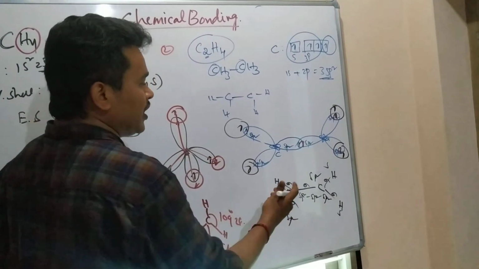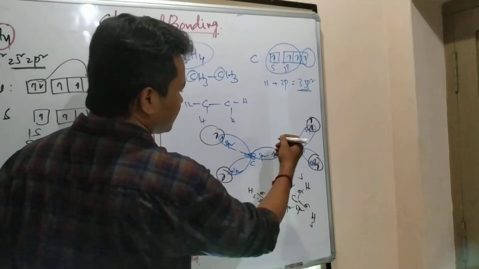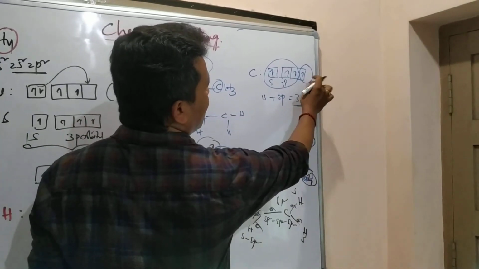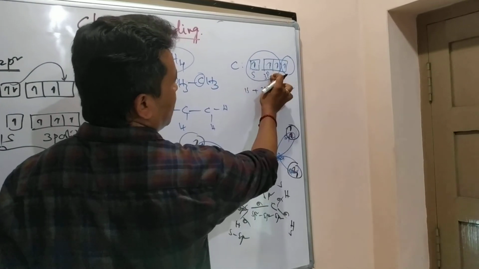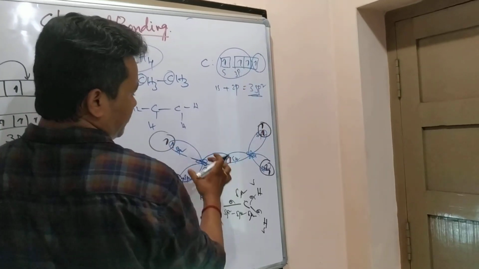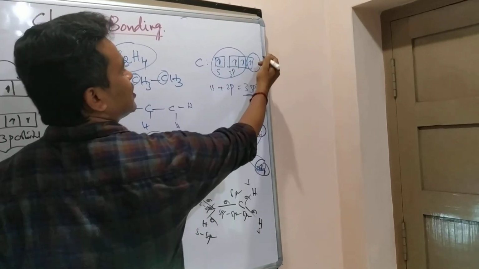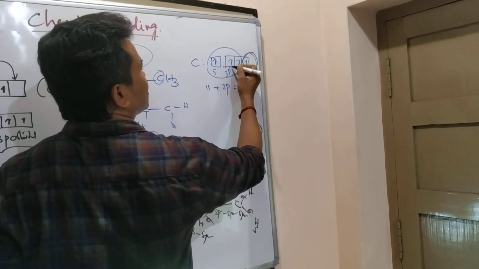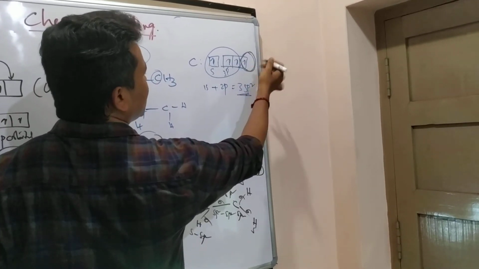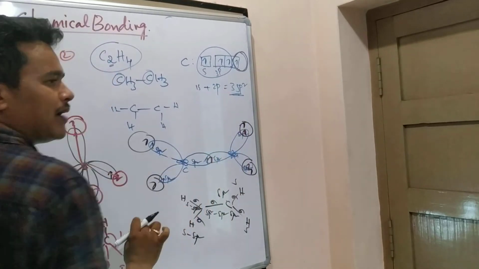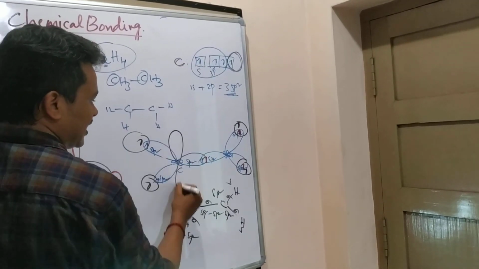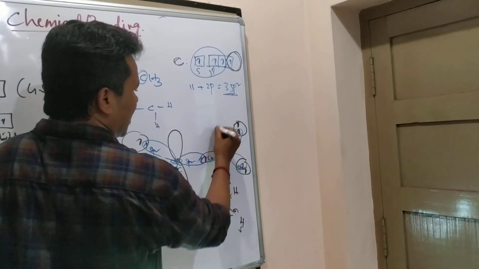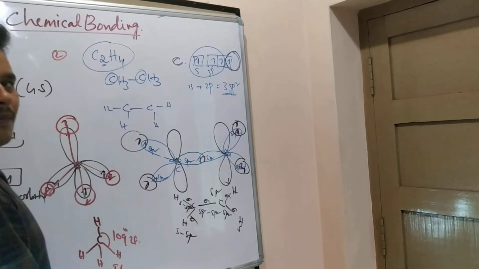And now here you see what is there. What is remaining? This has not participated. The s and p orbitals, the spherical shape and the dumbbell shape, are both giving a planar shape. Which orbital has not participated? Px, Py, Pz. For example, it is the Pz. Any one p orbital is remaining with the carbon, so I am writing it separately like this. Here one p orbital remaining, and here also one p orbital remaining.